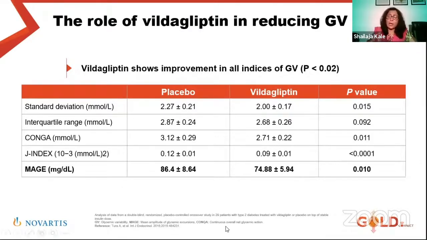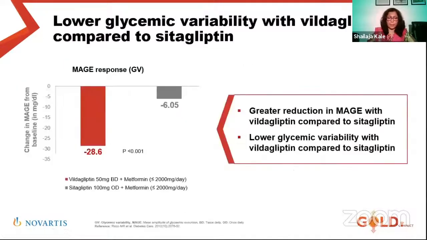And these patients were not high CV risk. So even in those low cardiovascular risk patients, it showed some improvement, which may be through its effect on atherosclerosis and inflammatory markers, maybe through reducing glycemic variability. Here it shows actually all these markers of variability have improved significantly when we are treating patients with vildagliptin.